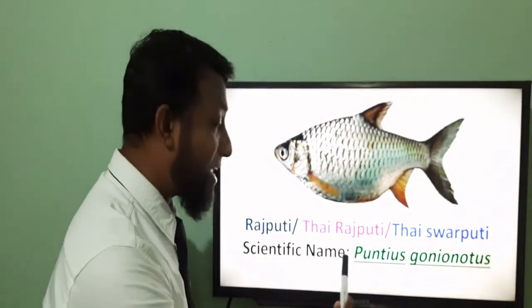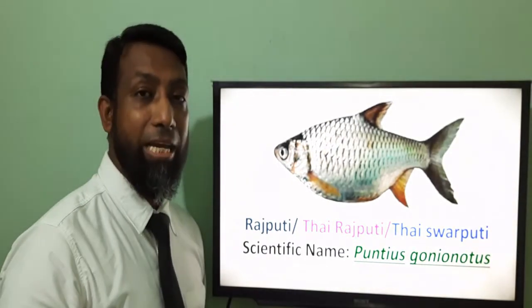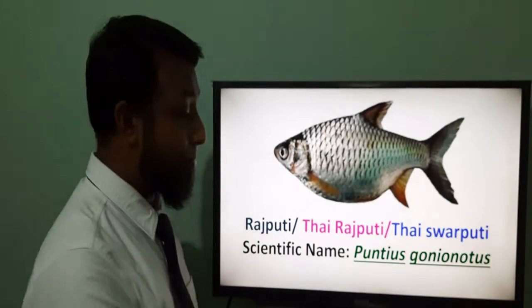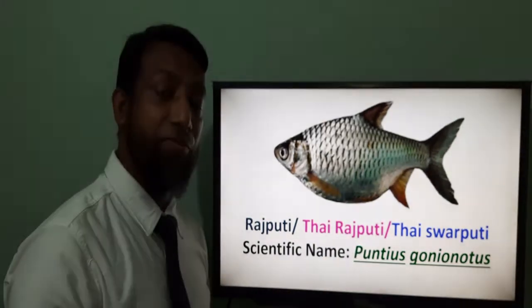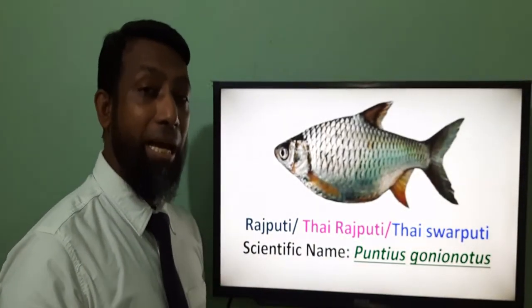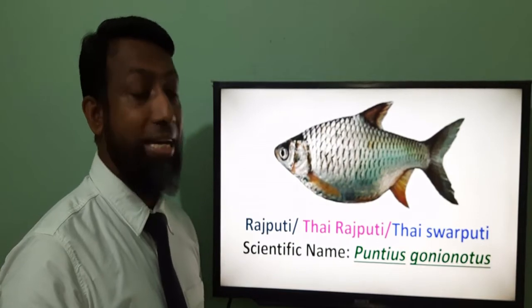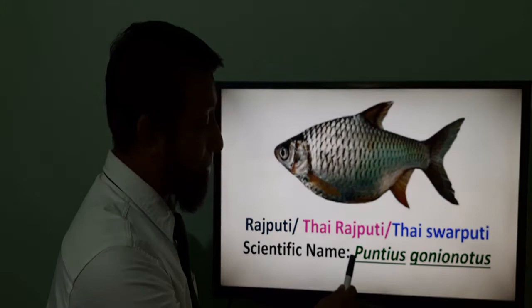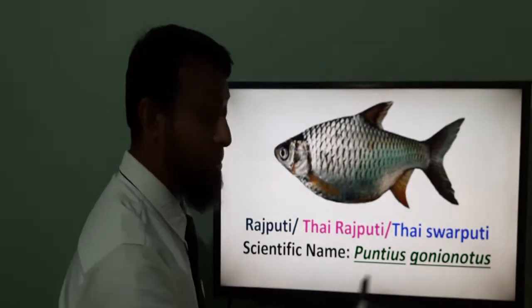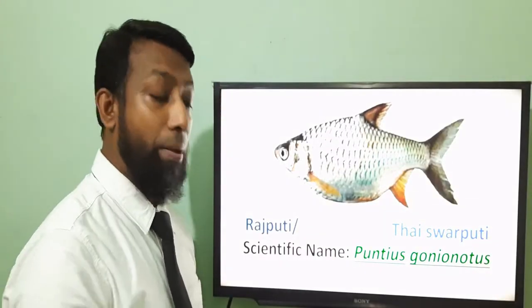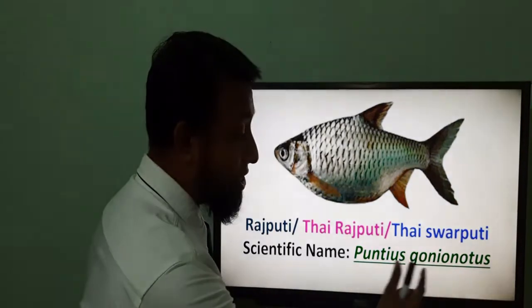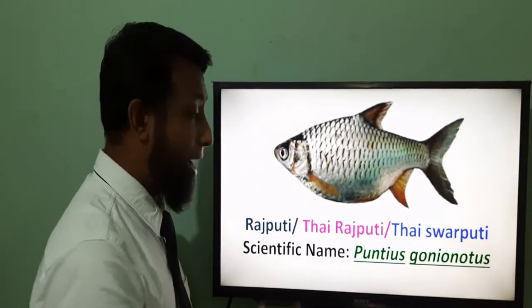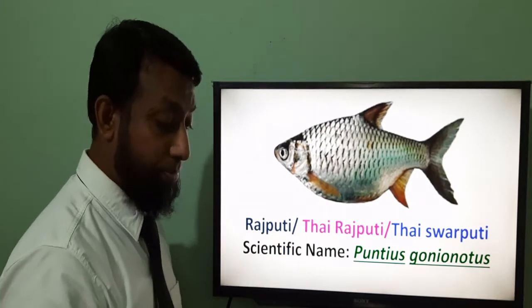Mind it, this is very, very important. You can get an MCQ or knowledge-based question from this scientific name, so you have to memorize it. Remember the style of writing the scientific name: always the first word will be capital and the rest of the words small letters, but the two words are individual, and put an underline underneath the words. So you have to memorize this one.